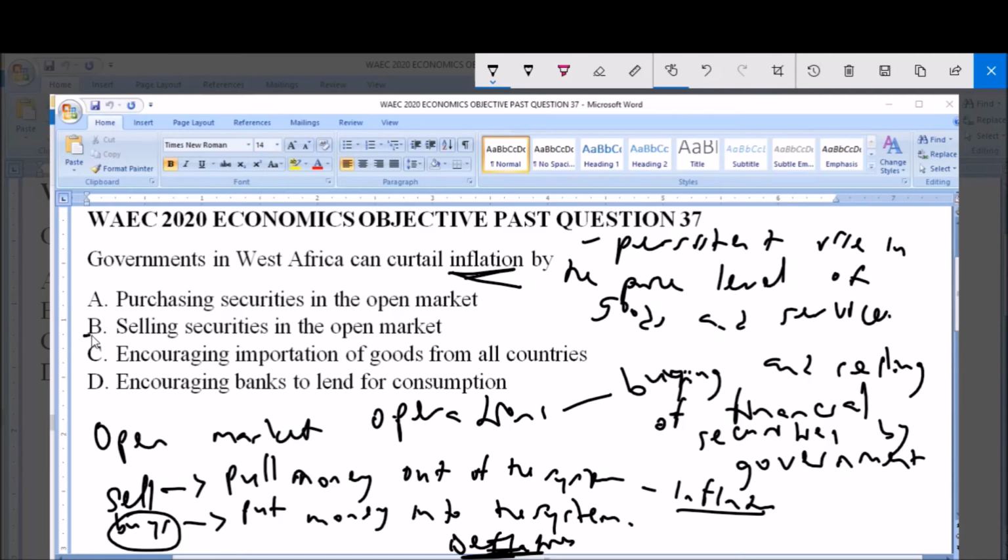So option B, selling securities in the open market, is the correct answer to this question. Encouraging importation from all countries is usually linked to inflation. Importation is linked to inflation, and encouraging banks to lend for consumption, of course, puts more money into the system and hence also encourages inflation. So as we have rightly established, option B is the correct answer to this question.